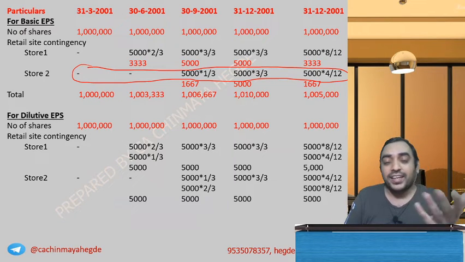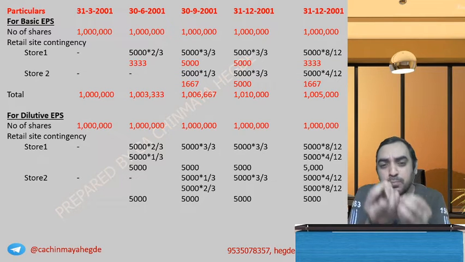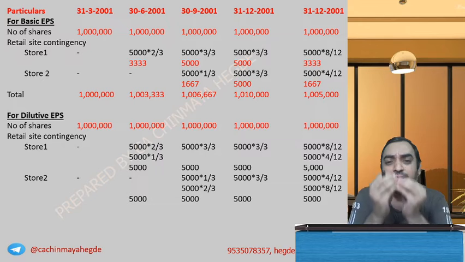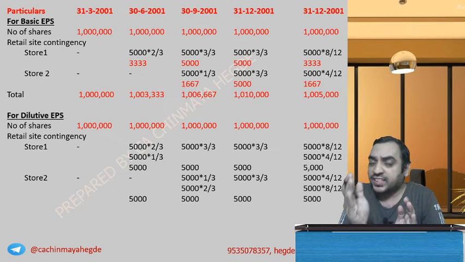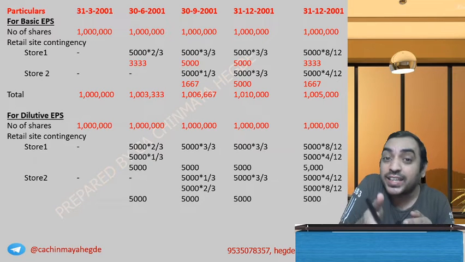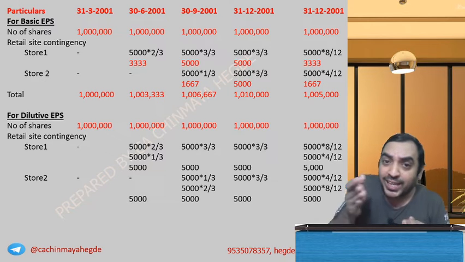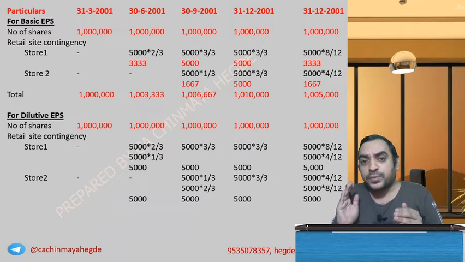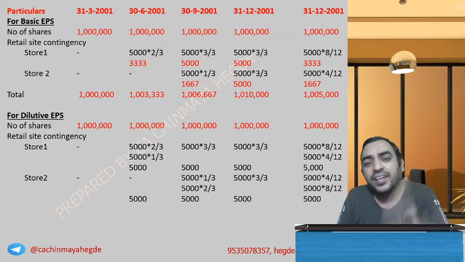Okay. Now effectively, this much circus is not actually required. The standard tells a simple thing. When the contingency is resolved, you take it in basic EPS from the date of issue. For dilutive EPS, take it from the beginning.